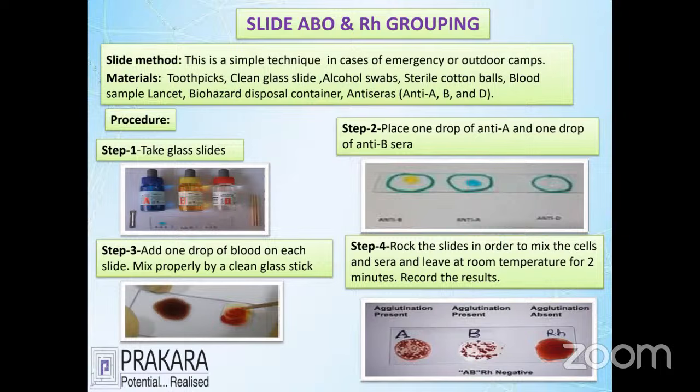That means agglutination or no agglutination. Look here, if the person's report shows A, B, RH: A is agglutinated, B is agglutinated, and the last one, RH, is not agglutinated. So the report of this blood group is AB negative. A antigen is present, B antigen is present, RH antigen is absent. Our anti-sera combined with the patient's RBC; whichever antigen the patient's RBC has is supposed to react, and this is called an antigen-antibody reaction. So this is an example of how the AB negative group comes.